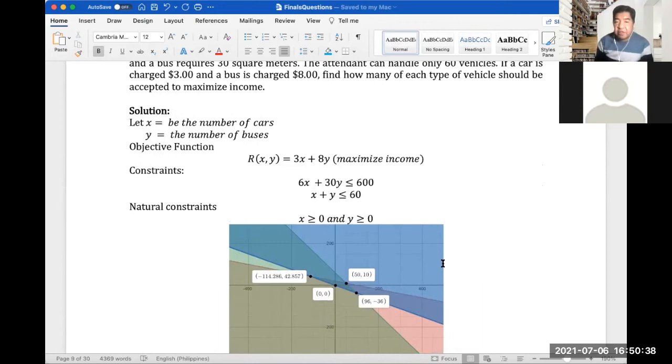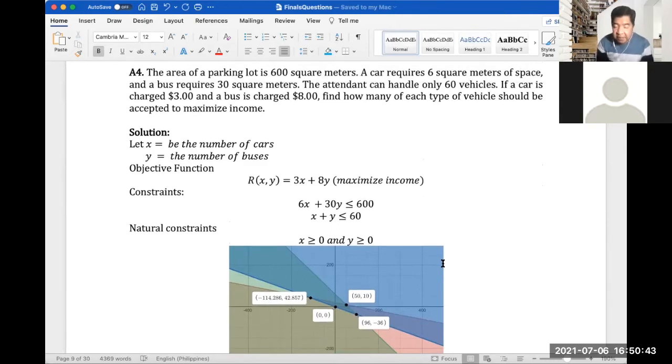So our objective function is, of course, in terms of maximizing income. So that's 3X, so $3 times X, and $8 times Y. So we have that objective function. And our constraint, in terms of the area allotment, is 6X for the cars and 30Y for the buses. And we only have a limited parking lot of 600 square meters, so it should be less than or equal to 600 here. And then there's another constraint.